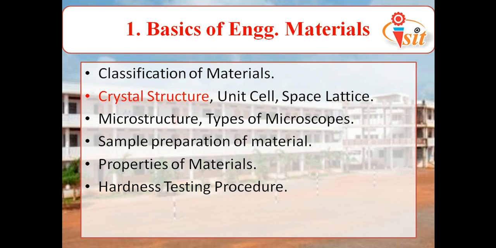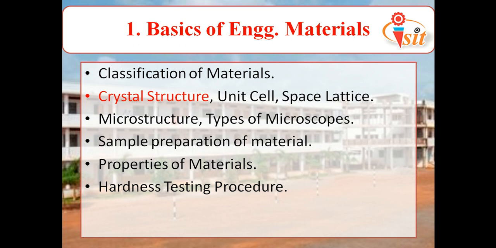As I said earlier, there are so many properties of materials. In that, we are just going to concern with the physical properties and the mechanical properties. In the mechanical properties, we have strength, toughness, stiffness, malleability, ductility, then hardness, brittleness, fatigue, creep, machinability, formability, forgeability, and castability. In physical properties, we have density, then color, then dimension, porosity.